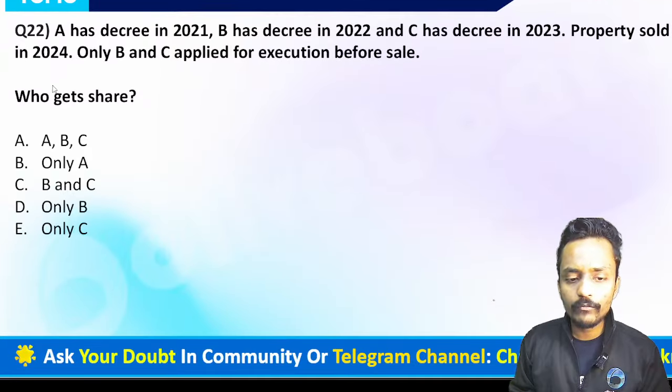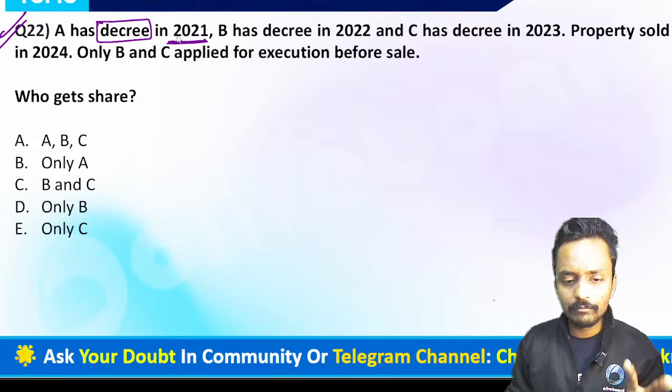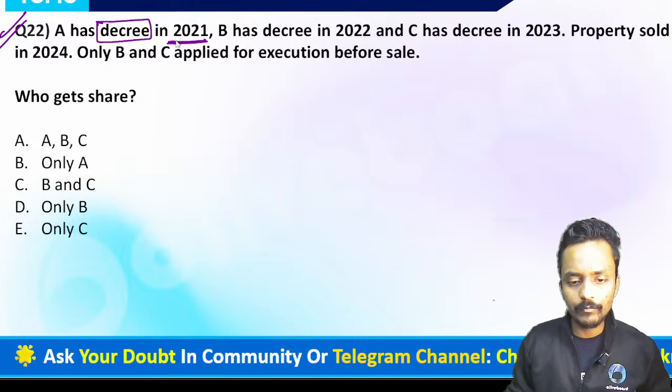Now guys, we are moving forward to question number 22. And this question is saying, A has the decree in 2021. Okay. So generally we have three persons and they have the decree in a different time period.